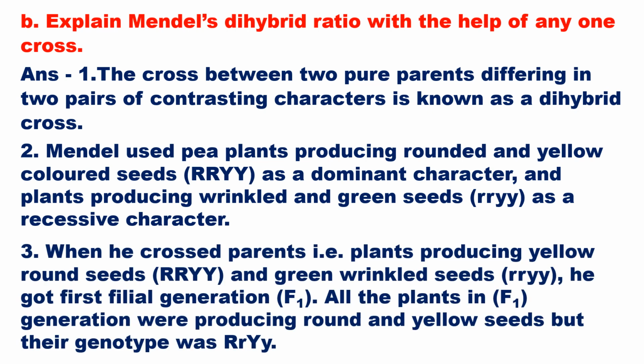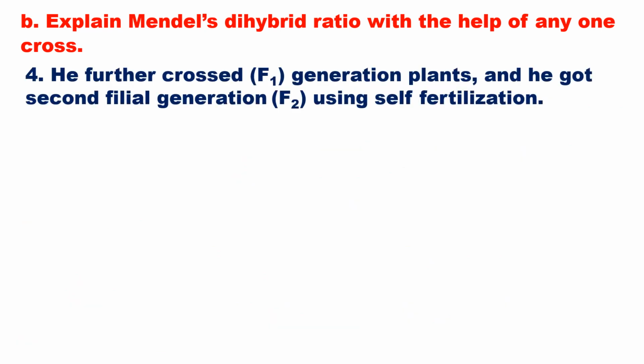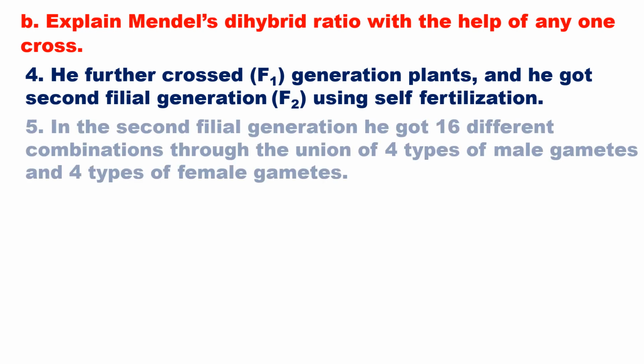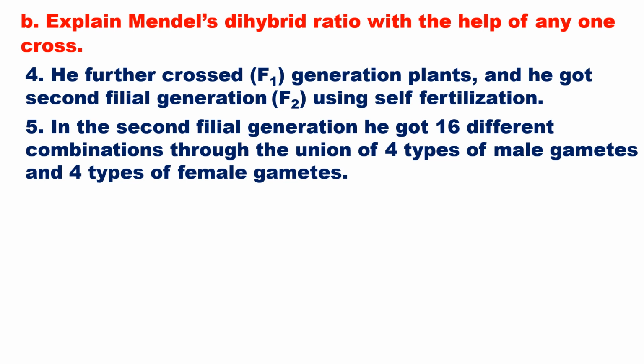When he crossed the parents, that is plants producing yellow round seeds and green wrinkled seeds, he got the first filial generation F1. All the plants in the F1 generation were producing round and yellow seeds, but their genotype was shown by the letters capital R, small r, capital Y, small y. He further crossed F1 generation plants and he got the second filial generation F2 using self-fertilization. In the second filial generation, he got 16 different combinations through the union of 4 types of male gametes and 4 types of female gametes.